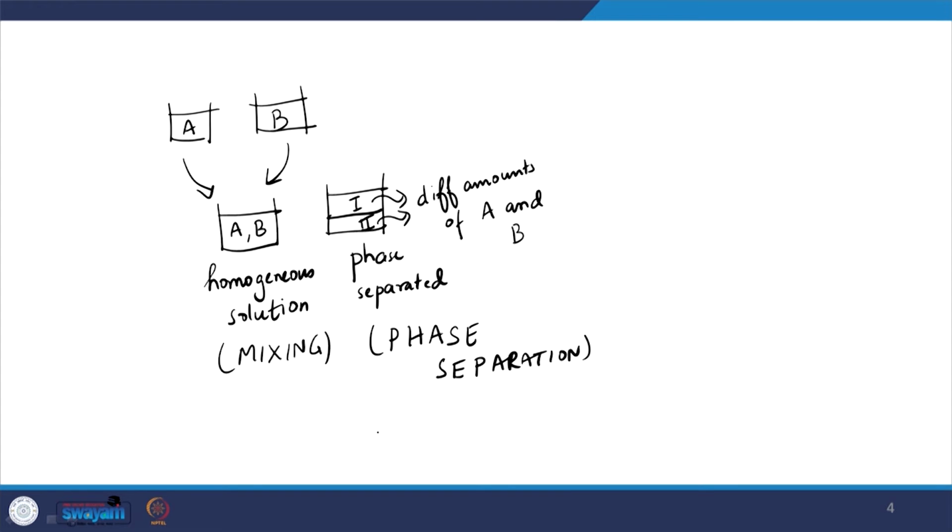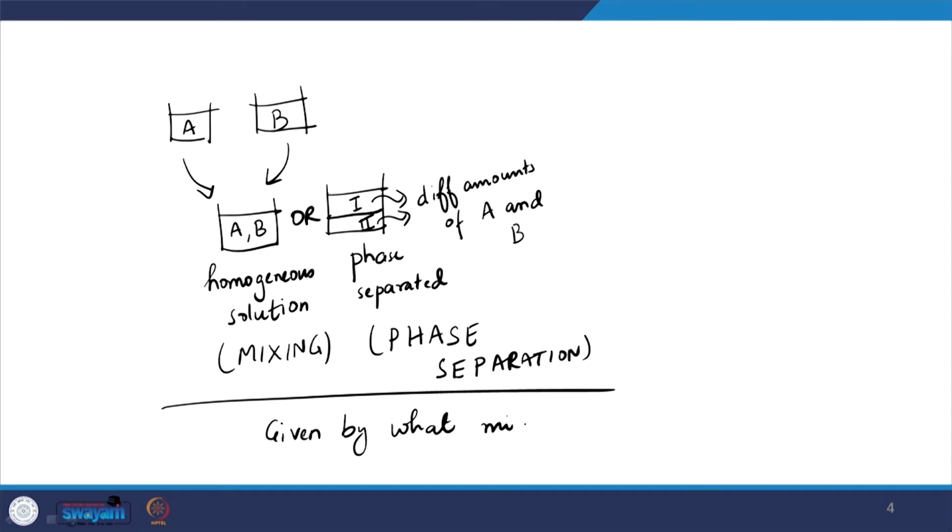Now, what is going to happen? Whether we have this or this is given by what minimizes the G, right. So, ultimately we write the expression for Gibbs free energy, we can write it for a mixed state, we can write it for the phase separated state, and whichever gives me a lower value of Gibbs free energy gives me the equilibrium state for the system, and using that we can figure out whether we will have mixing or phase separation. The only difficulty is we do not know how to find G, right, and this is the goal of the exercise that we are ultimately doing.